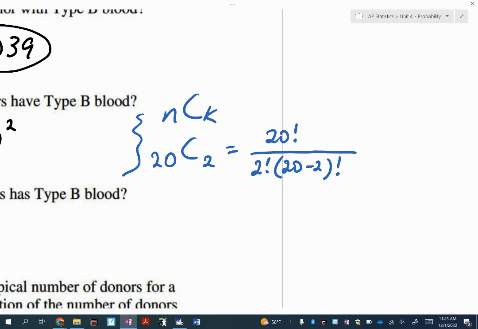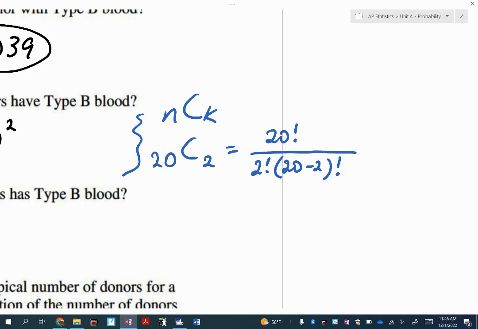Now, Jonathan, he knew what a factorial was. Very good. All right, 20 factorial is 20 times 19 times 18 times 17 times 16 times 15 times 14 times 13 times 12 times 11 times 10 times 9 times 8 times 7 times 6 times 5 times 4 times 3 times 2 and times 1.